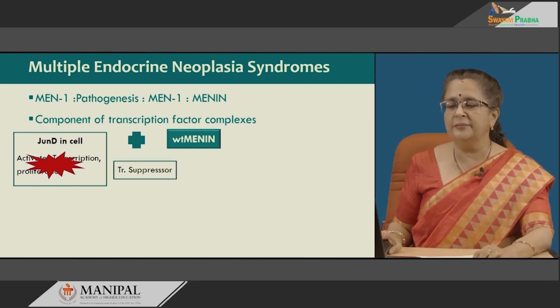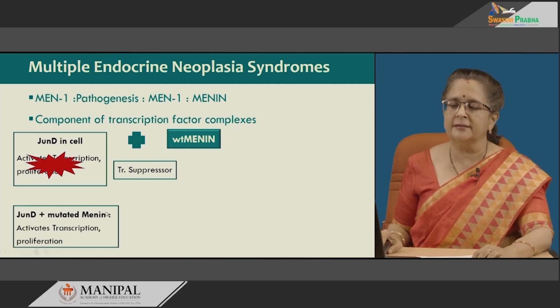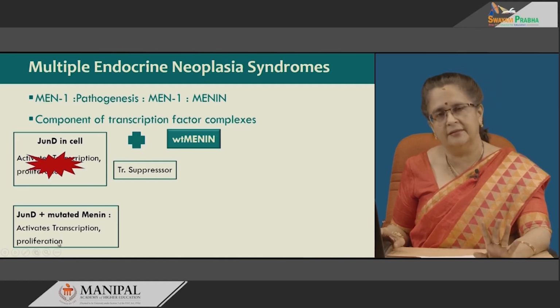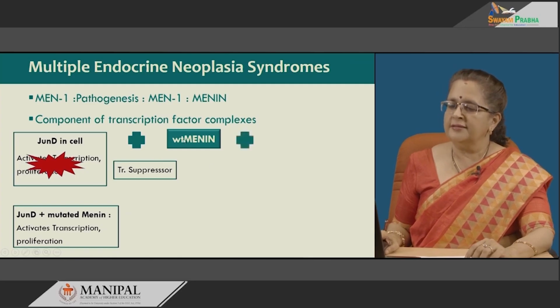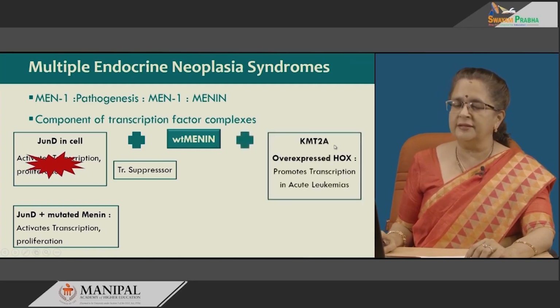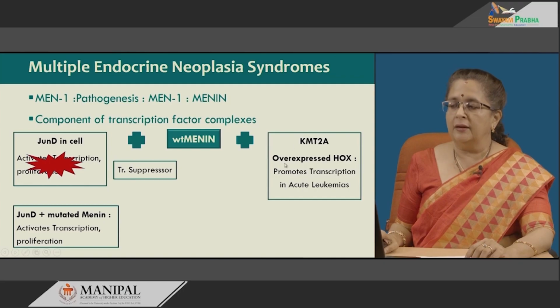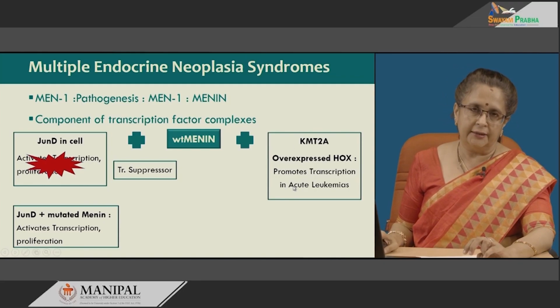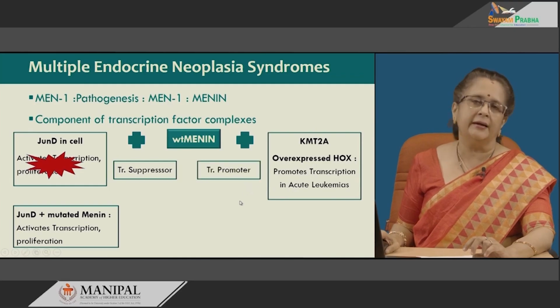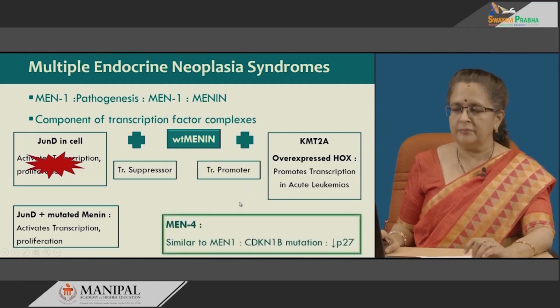So, what happens if it mutates? If the menin mutates and the JunD combines with this, the transcription and proliferation is forever happening within the cell. So, the cell kind of becomes immortal. Whereas, the wild type menin, when it combines with KMT2A, overexpression of Hox gene is seen and this promotes transcription in acute leukemia. So, here it acts as a tumor promoter.